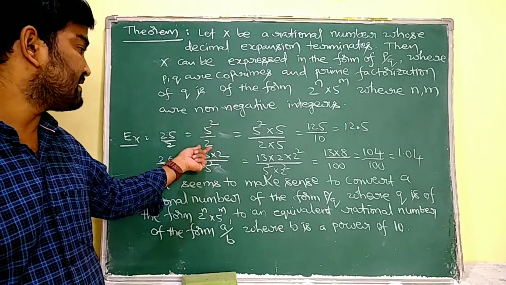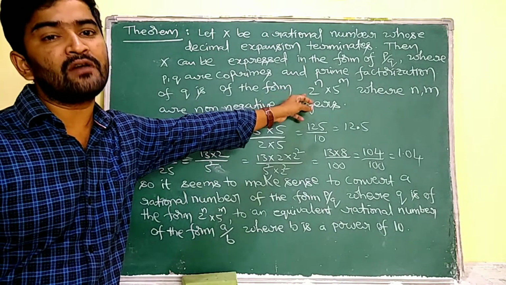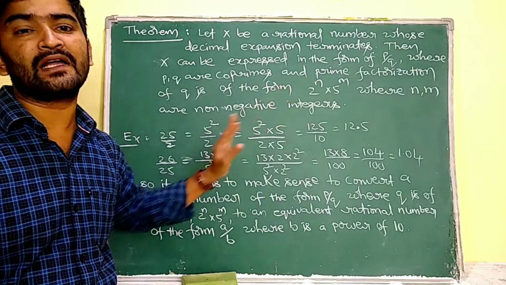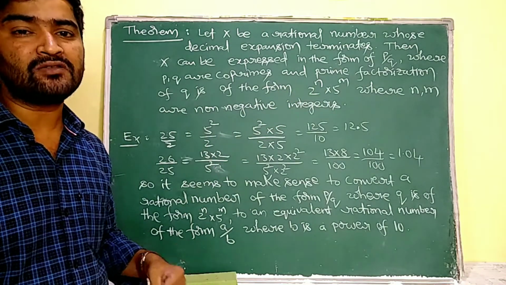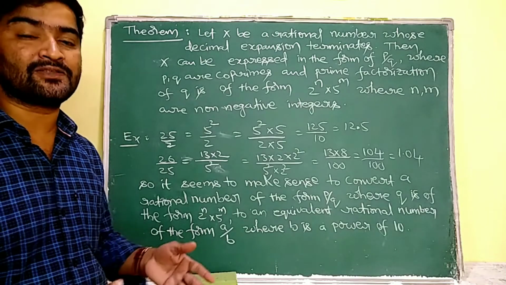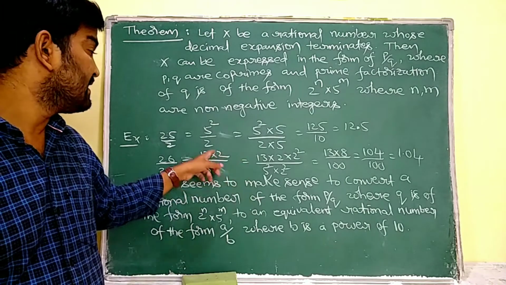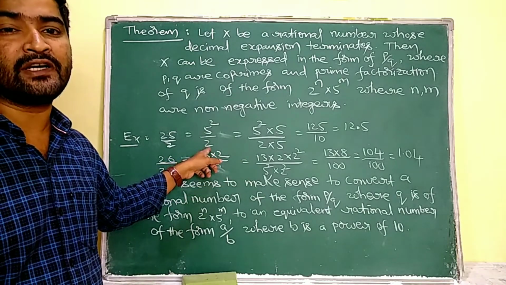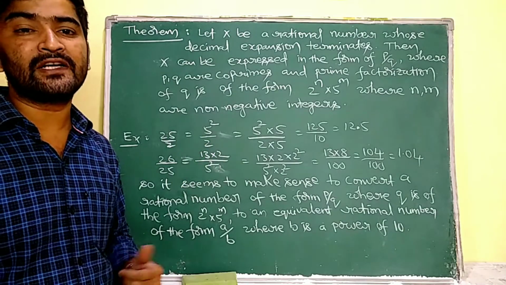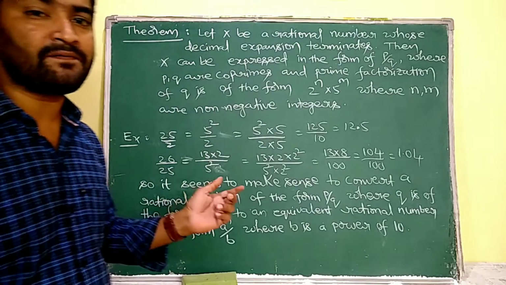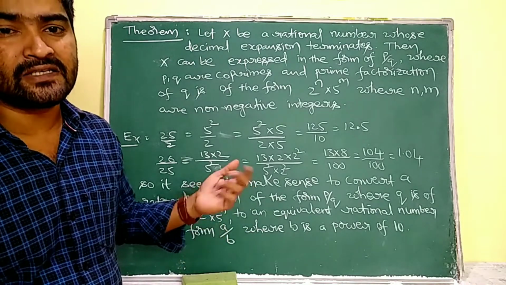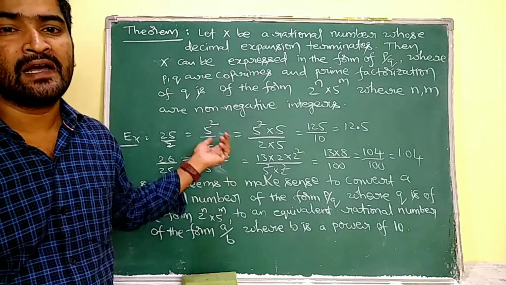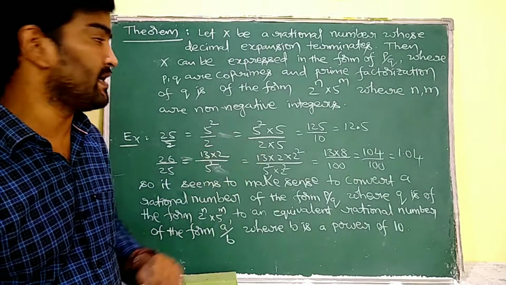Because if its denominator is in the form of 2 power of n into 5 power of m, then it can be expressed as a decimal expansion. Now, without doing actual division, how can I express the decimal expansion? In the denominator I have only 2. I have to convert the denominator into a power of 10, then it is easy to express the given rational number in the decimal expansion.